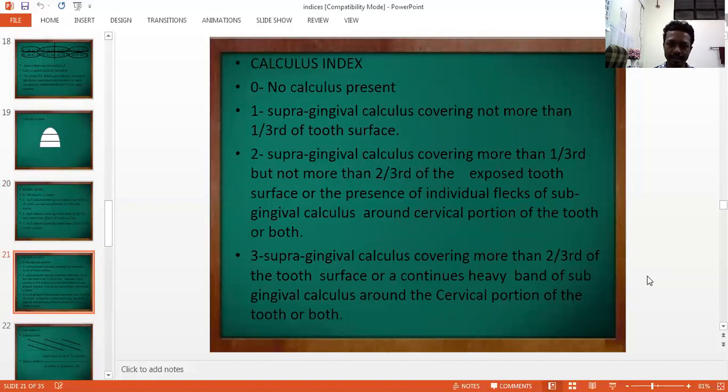Then for calculus index, scores are: 0, no calculus present over the tooth surface. Score 1 is supragingival calculus covering not more than 1/3 of the tooth surface. Score 2 is supragingival calculus covering more than 1/3 but less than 2/3 of the exposed tooth surface, or presence of individual flecks of subgingival calculus around the cervical portion of the tooth, or both. Score 3 is supragingival calculus covering more than 2/3 of the tooth surface, or a continuous heavy band of subgingival calculus around the cervical portion of the tooth, or both.